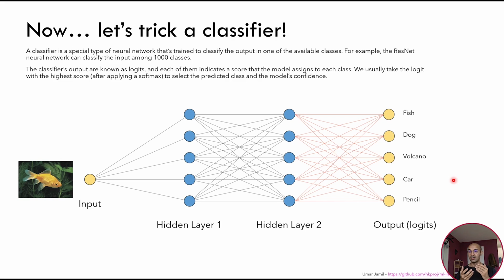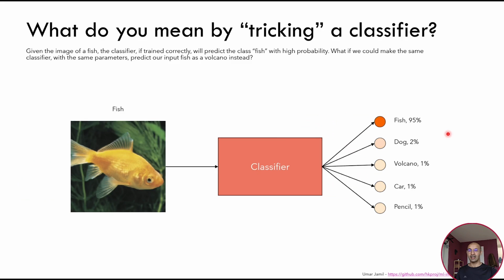Then we take the class with the highest value of the softmax as the prediction of the model. So if after applying softmax we see that our network indicated that this node here is 95%, then the network is telling us that this is a fish. And that also applies to other cases, of course.